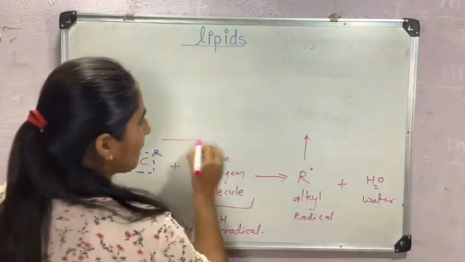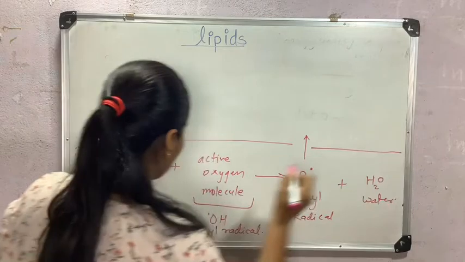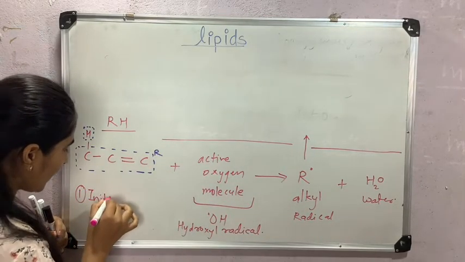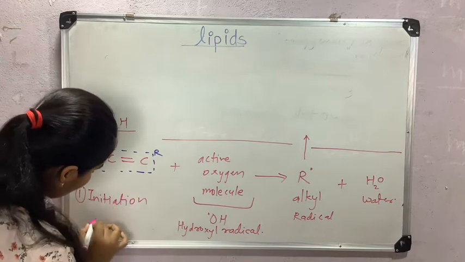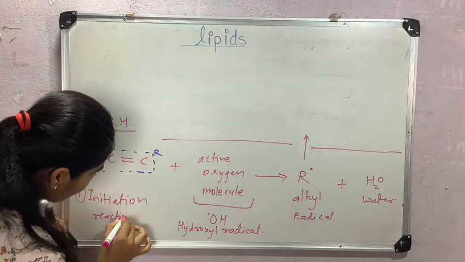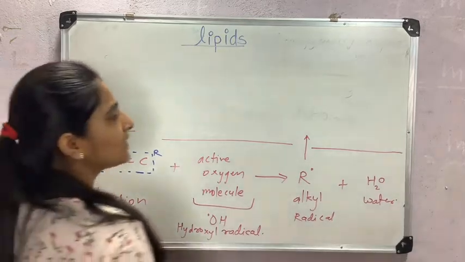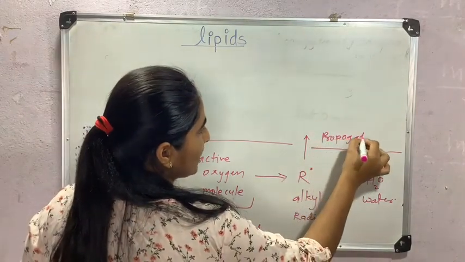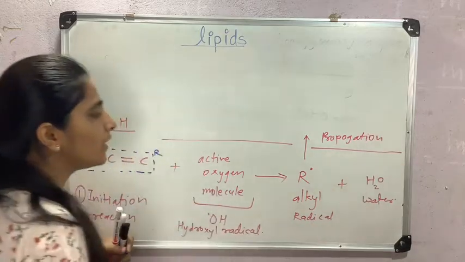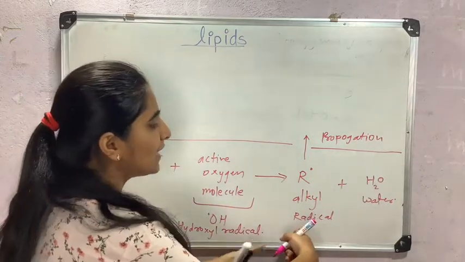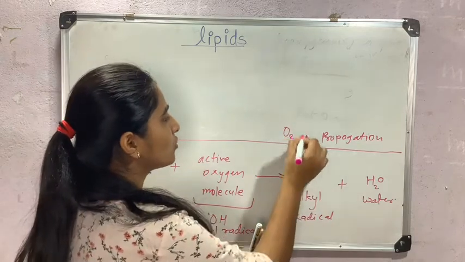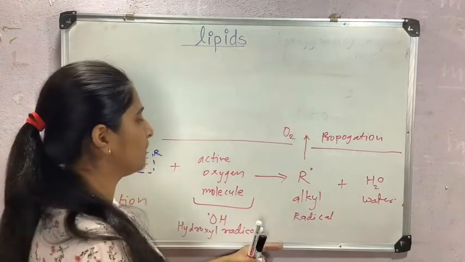Up to this, the reaction is known as the initiation reaction. Next is propagation. In propagation, what happens? This alkyl radical formed will react with the oxygen molecule present in the surroundings.